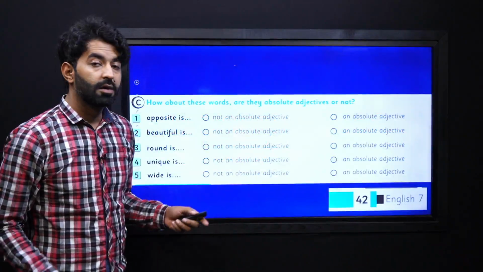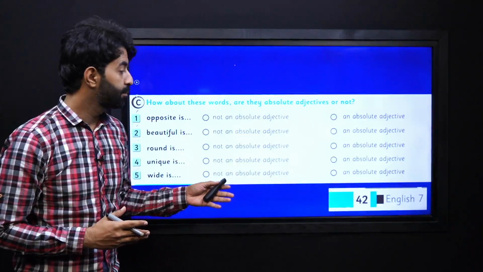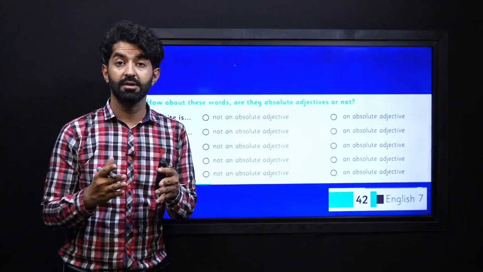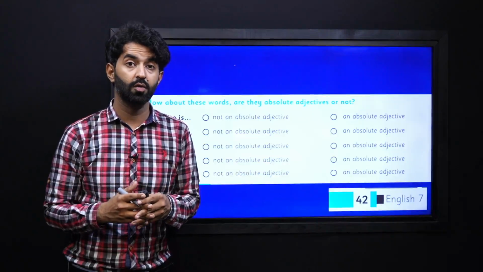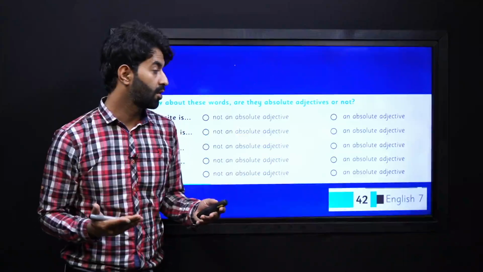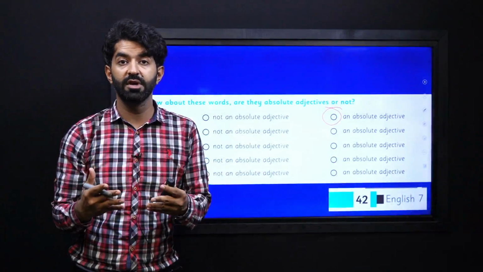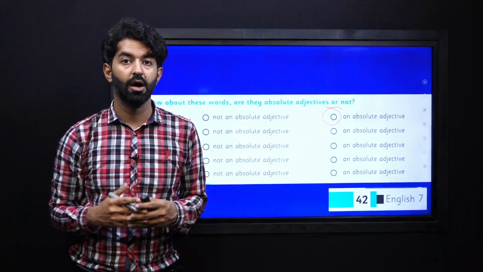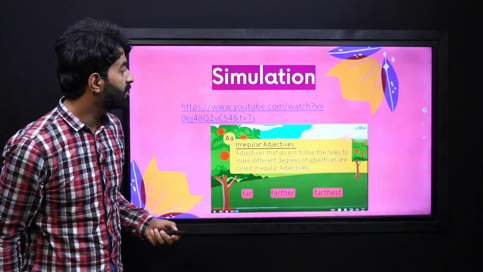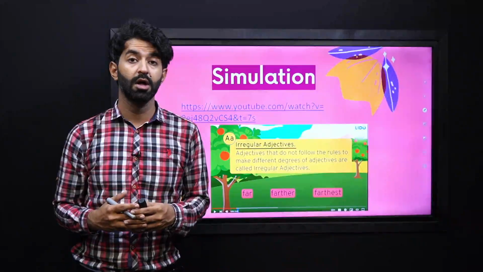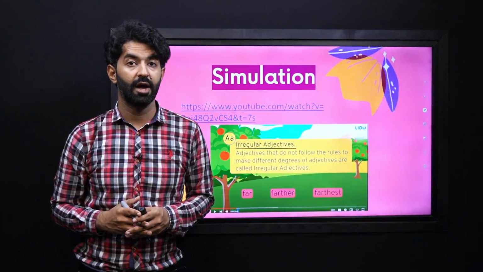Now, pause the video, take a look at all these different words, and tell your teacher or note down whether they are absolute or not. For example, the word opposite is an absolute adjective. If something is opposite, it is definitely and absolutely opposite. You can do the rest of them by yourself, and here is your simulation link that you can watch later to learn more about regular and irregular degrees of adjectives.